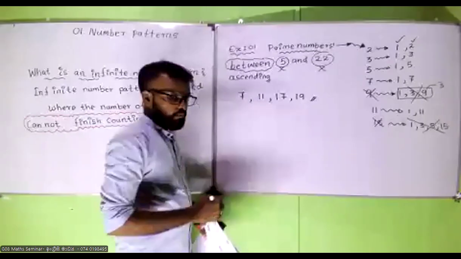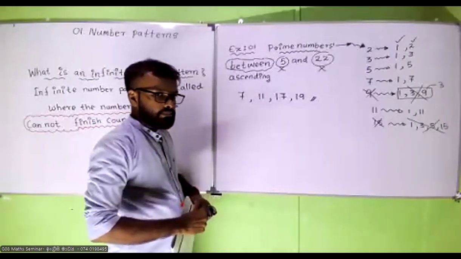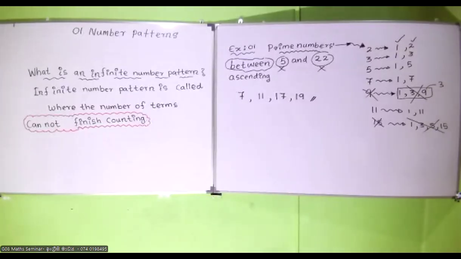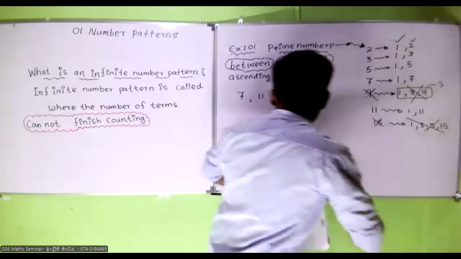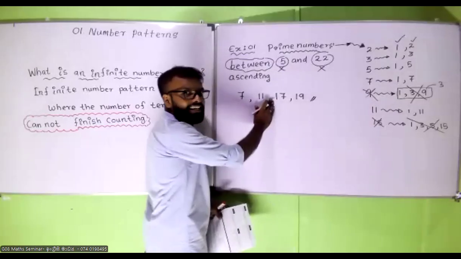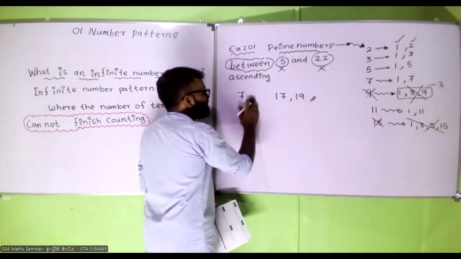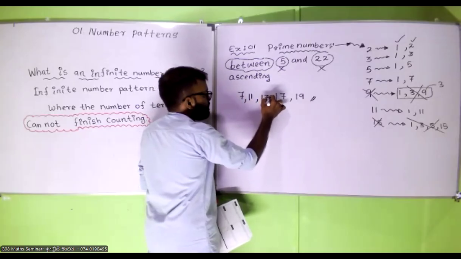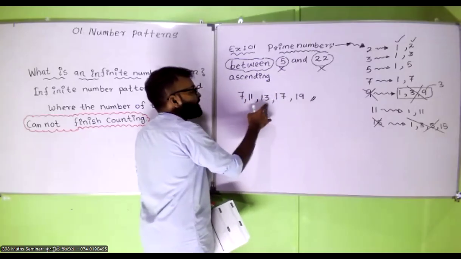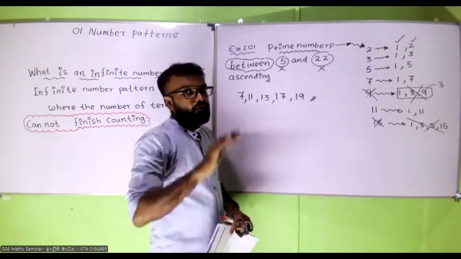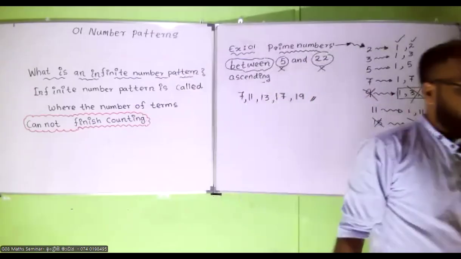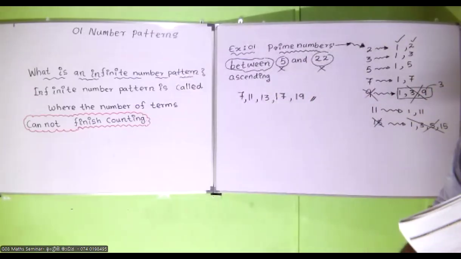Sir, isn't there supposed to be 13 as well? Yeah, 13. Sorry, brother. Thank you. Yes, 13 should be there. I missed one. 7, 11, 13, 17, 19. 5 numbers should be there. Your answers are correct. All your answers are good. Superb.